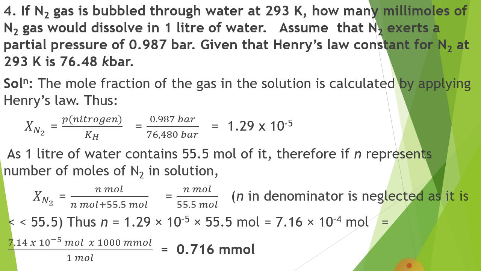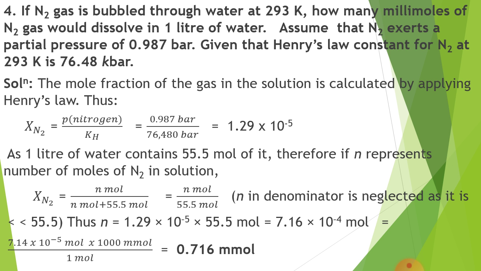Now the solution. The mole fraction of a gas in solution is calculated by applying Henry's law. Thus, X N2 equals pressure of nitrogen divided by KH. Here the pressure given is 0.987 and the value of KH is given in terms of kilobar, so first of all we have to change kilobar into bar. Now putting this value, we get the value of X N2 equal to 1.29 × 10^-5.